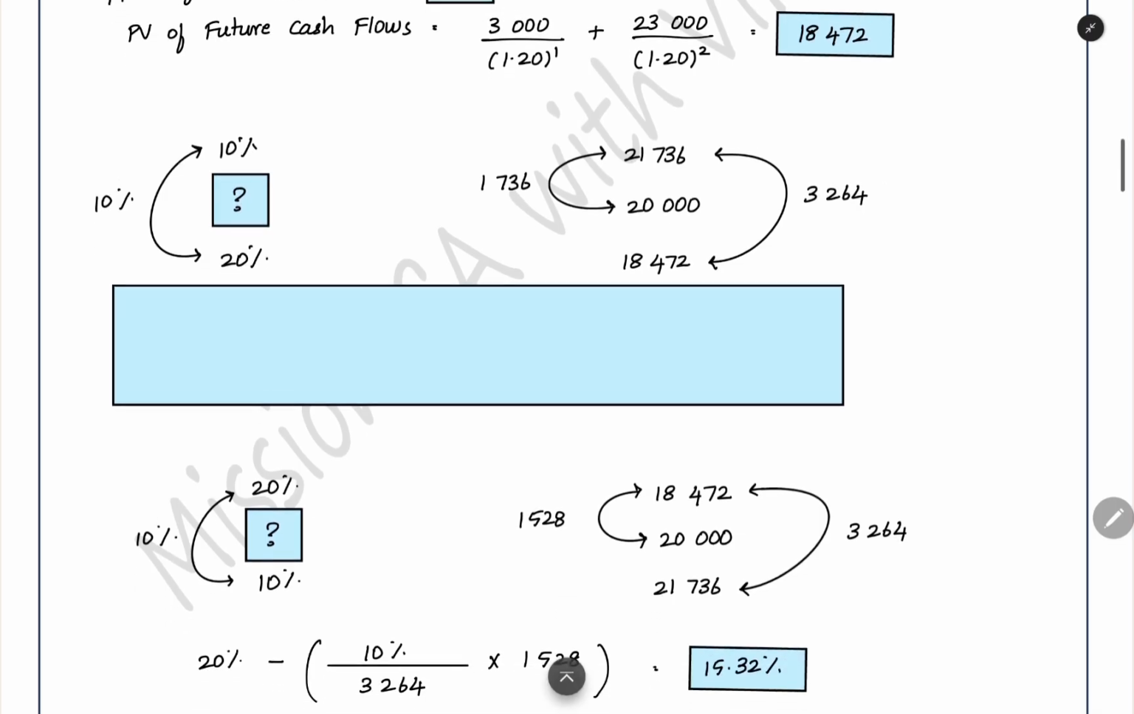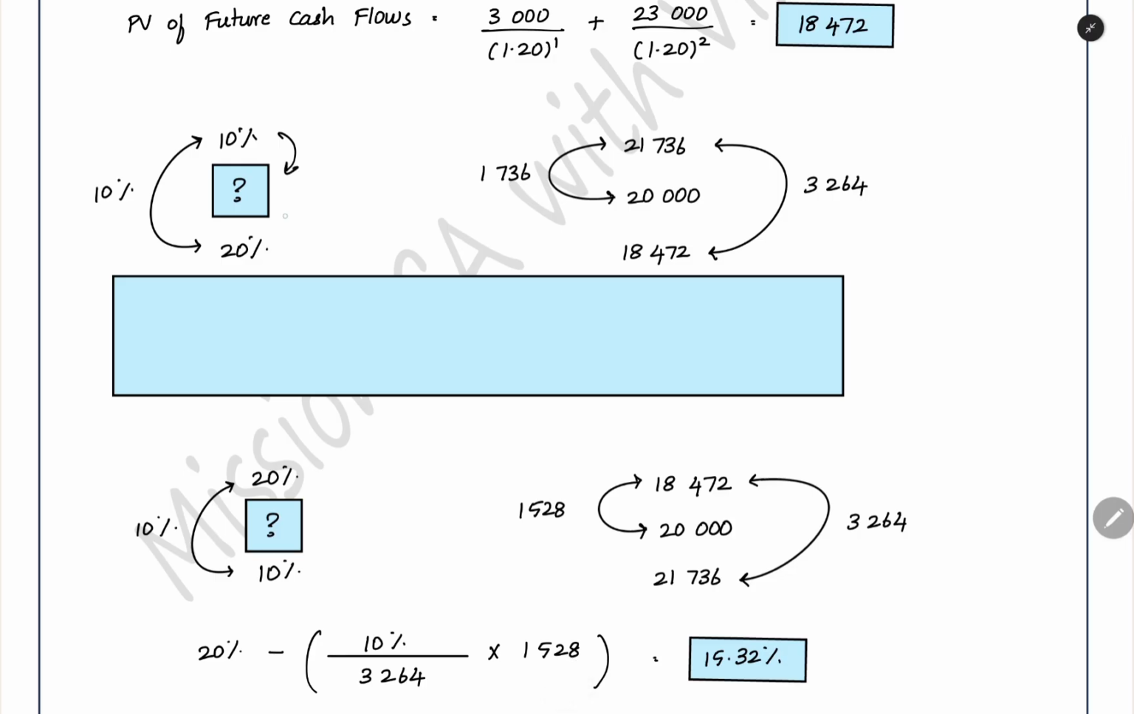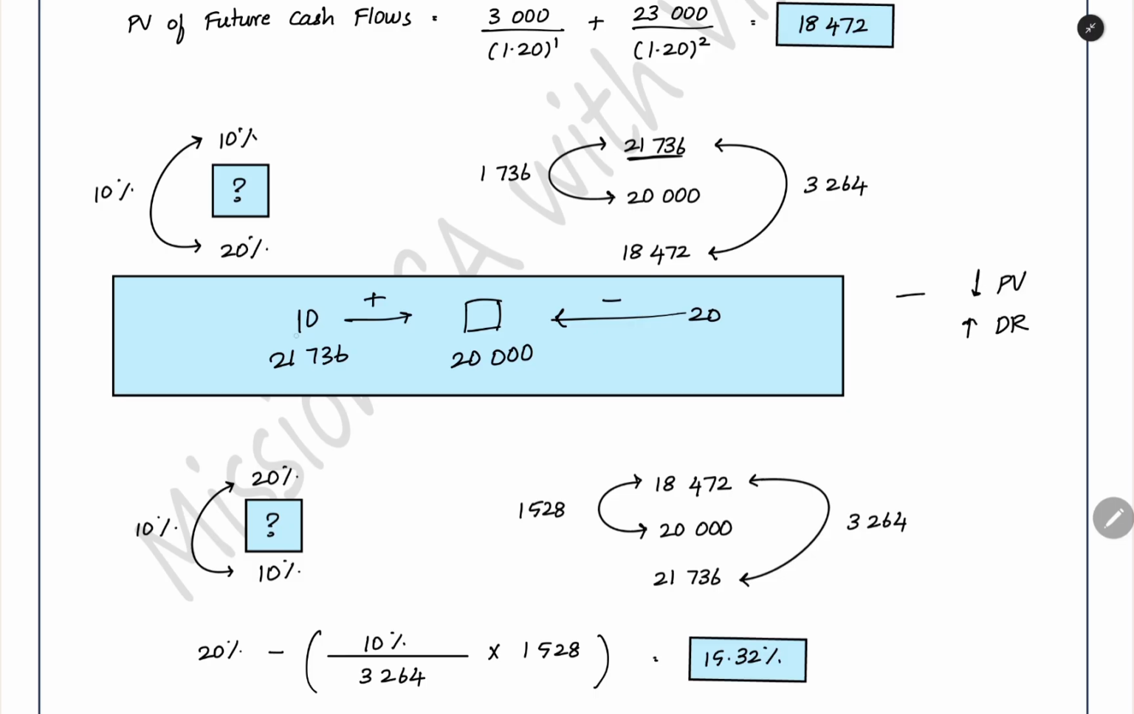So here we can see that in this interval, from 10% you can move upwards, or from 20% you can move downwards. Between this 10 and 20 only you are having the discount rate. From 10 you can add some portion and get the proper discount rate, or from 20 you can reduce some portion and get the discount rate. How am I getting this plus and minus logic? From a 10% discount rate you are getting the present value of 21,736. You have to reduce the present value to 20,000. You have to subtract from the present value. So what do you have to do? You have to increase the discount rate from 10. You have to add something. Only then will you get the proper discount rate.